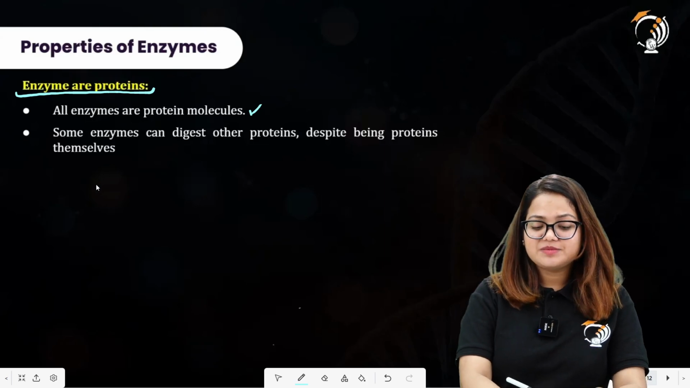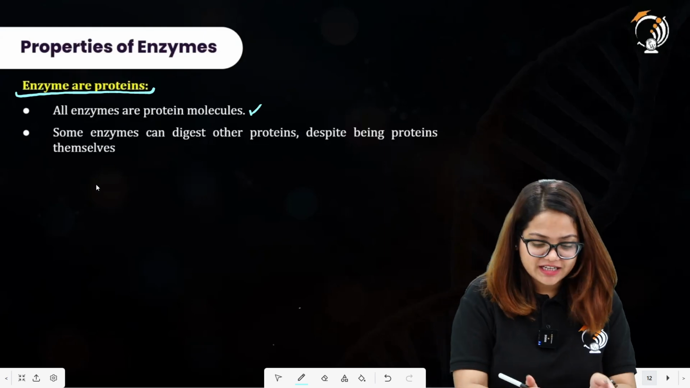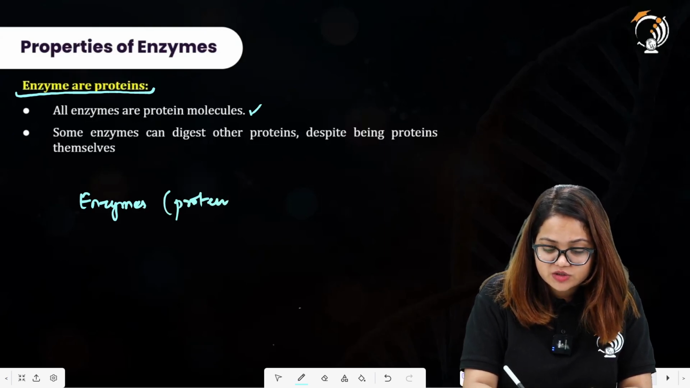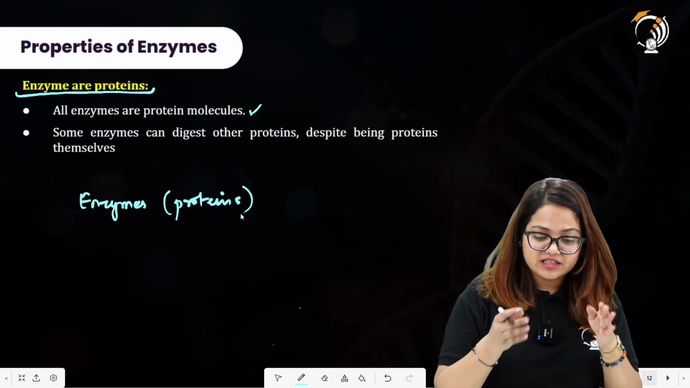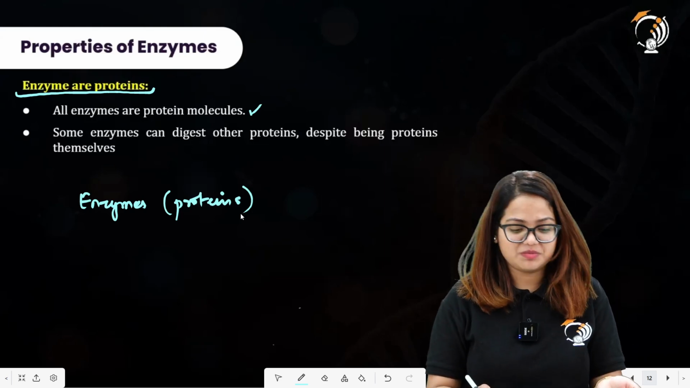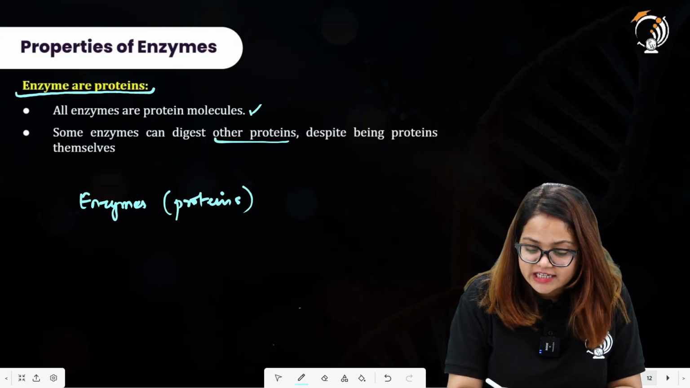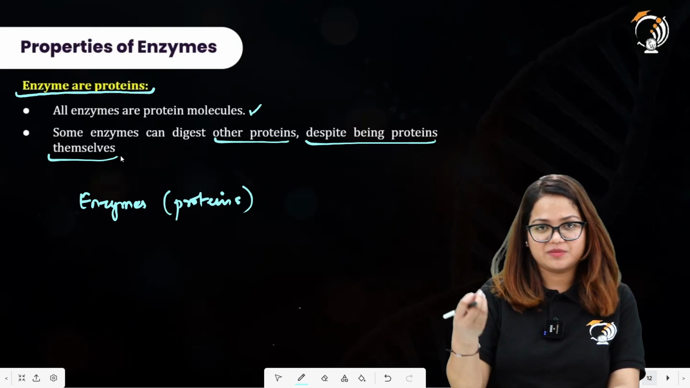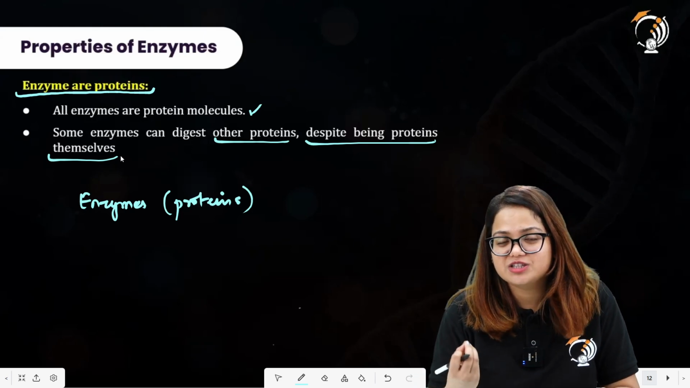True. Some enzymes can digest other proteins despite being proteins themselves. Since we already studied that enzymes are proteins, these proteins can also be utilized to digest other proteins. Despite being proteins themselves, they can digest other proteins as well. So this is the property that enzymes have: despite being a protein themselves, they can break down other proteins as well.